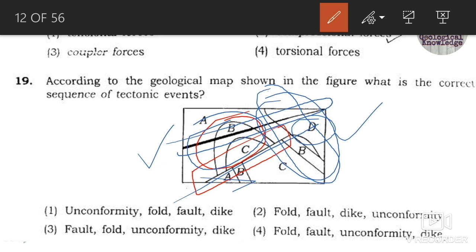Had that not been so, suppose the dike had formed first, then the A, B and C beds should have been deformed, or the intrusion would be there, or the unconformity may have been disturbed. But none of this is the case. So folding took place first, then the faulting, then the unconformity, and lastly the formation of the dike. So this is the sequence of the tectonic events in the case of this particular diagram.